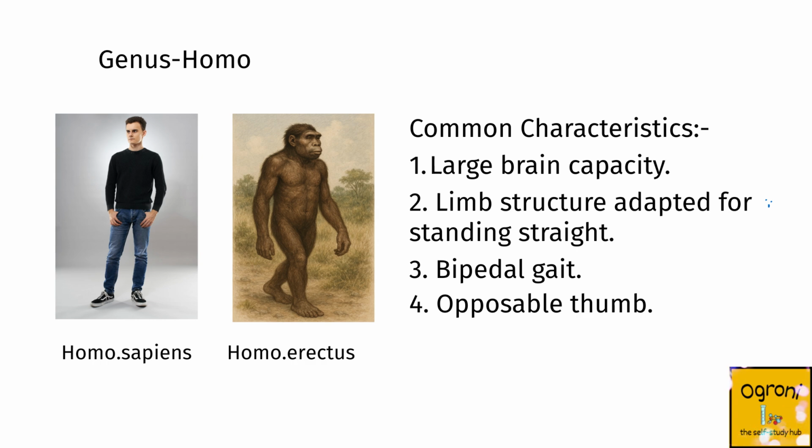Examples of other species of this genus include Homo habilis, Homo erectus, etc. Apart from Homo sapiens, all other species in this genus are extinct now.